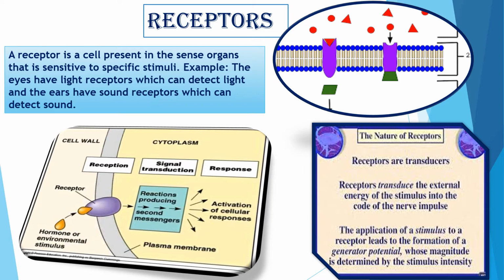So in this slide, we are going to discuss about receptor. Now, first question is, what is receptor? From where is this term coming? The neurons have two endings such as motor endings and sensory endings.